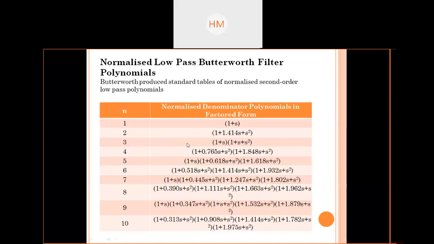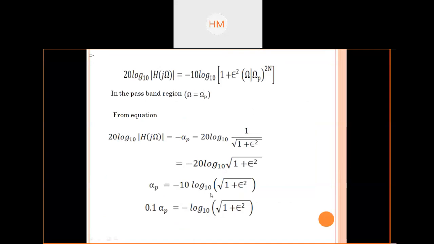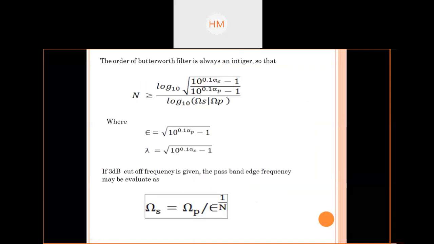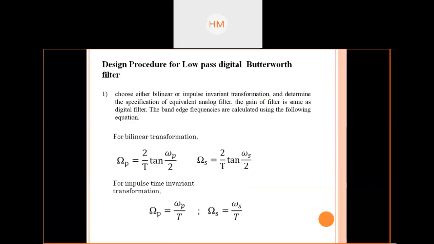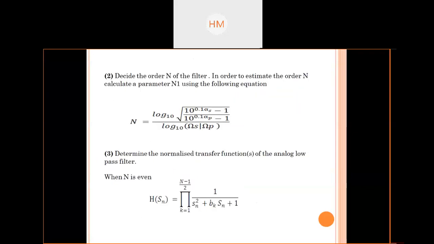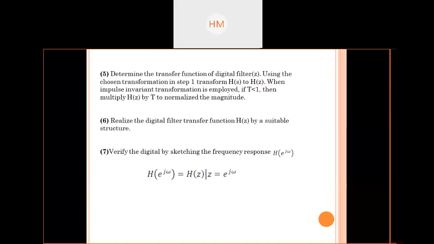This we have simplified to find order n. These are the design steps for cutoff frequency. Overall design procedure for low pass Butterworth filters: step 1, 2, 3, 4, 5.